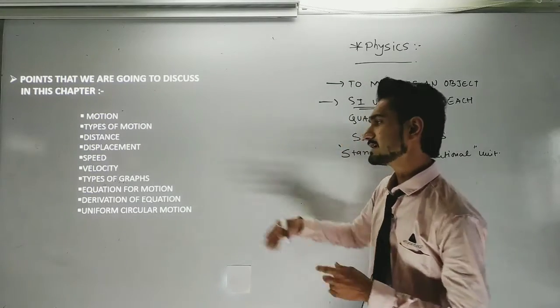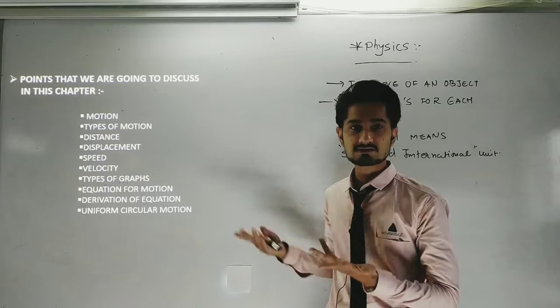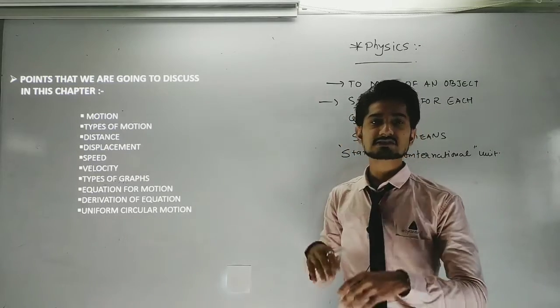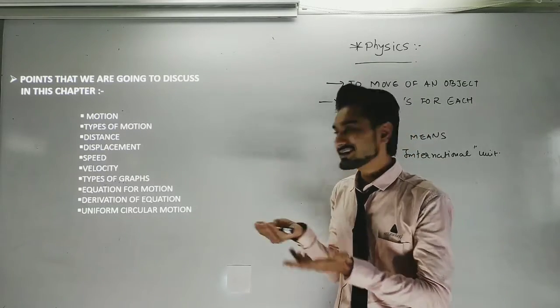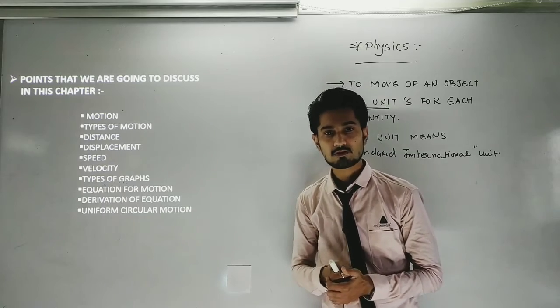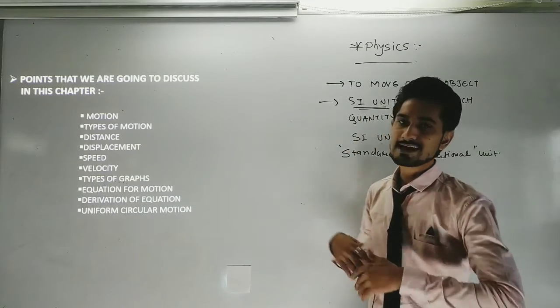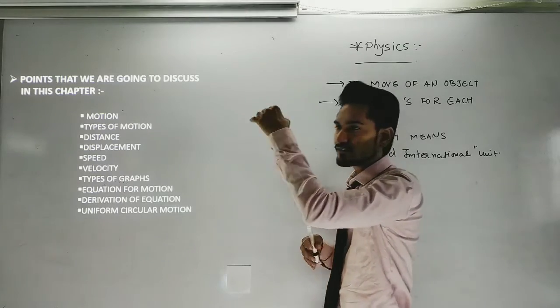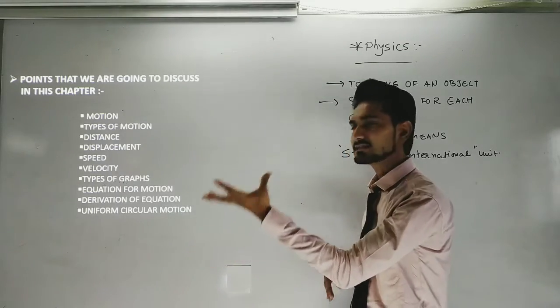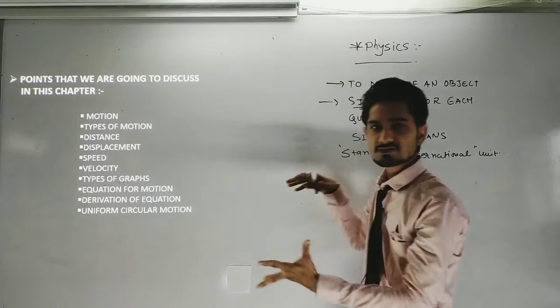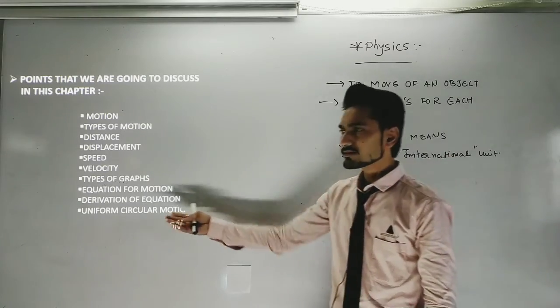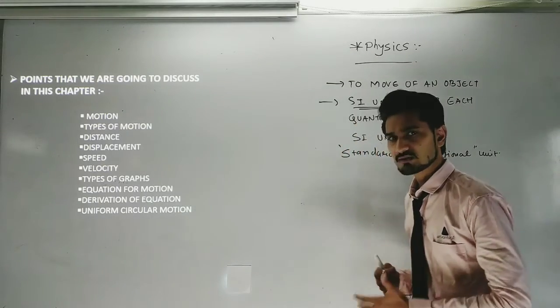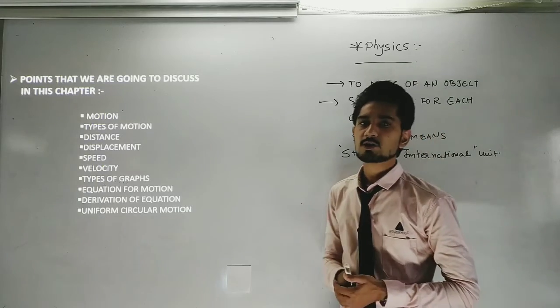Afterwards we are going to see the derivation of those equations, how these equations come about, where these equations come from. So for that we are going to study the derivation of the equations, these three equations that we learn first of all. After that we are going to see the graphs, and then we have to derive the equations regarding that. Last but not least, we are going to study uniform circular motion.